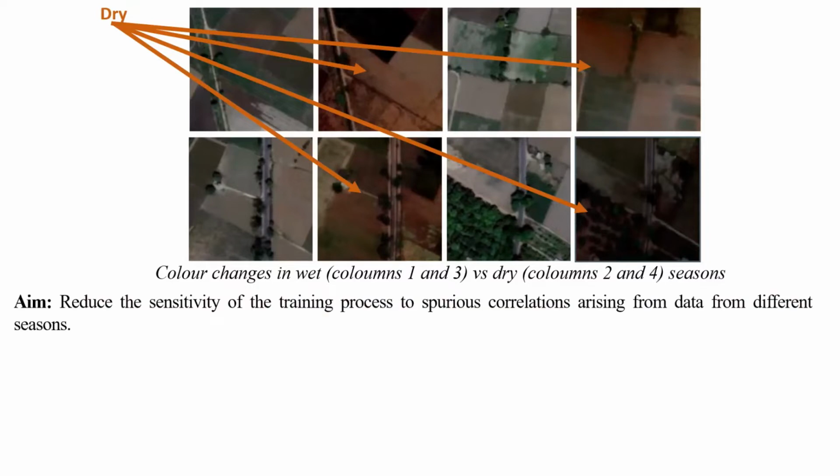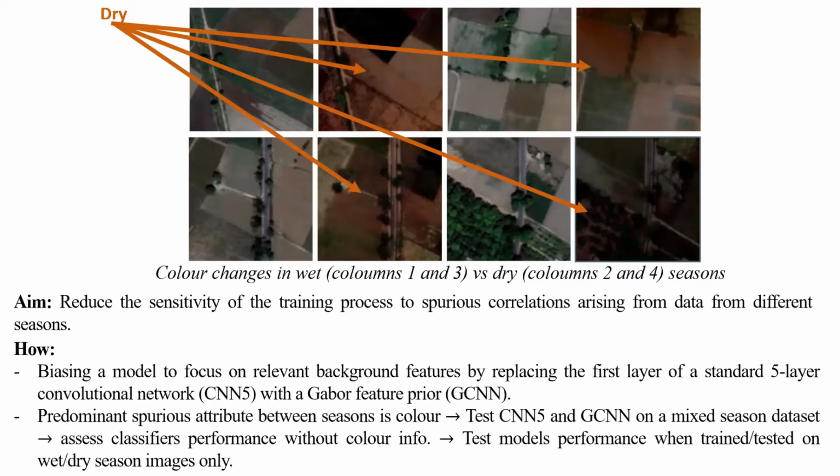Our work aims to reduce the sensitivity of the training process to spurious correlations arising from data from different seasons. How we're going to do that is, A, by biasing a model to focus on relevant background features by replacing the first layer of a standard 5-layer convolutional network with a Gabor feature prior.